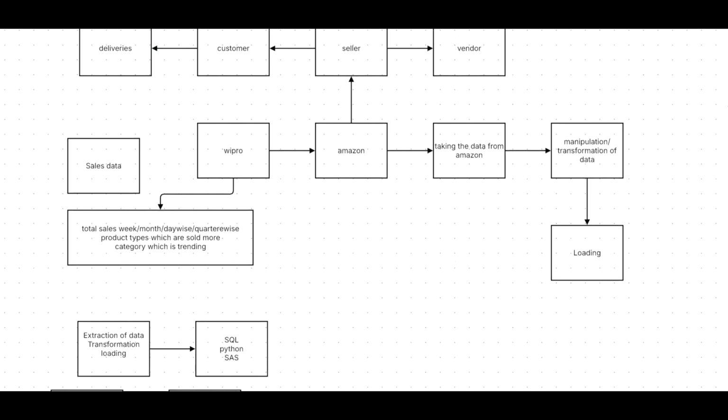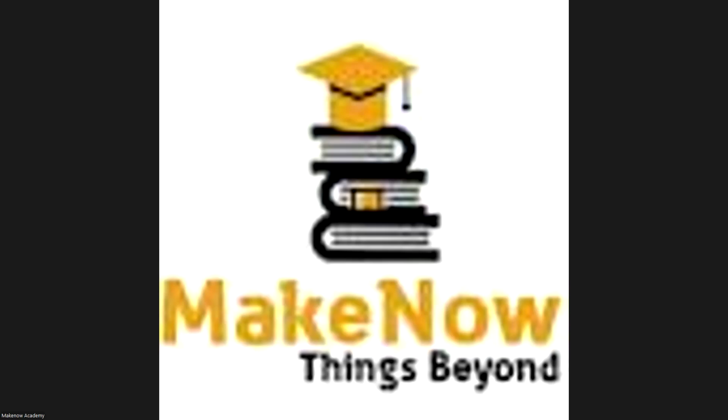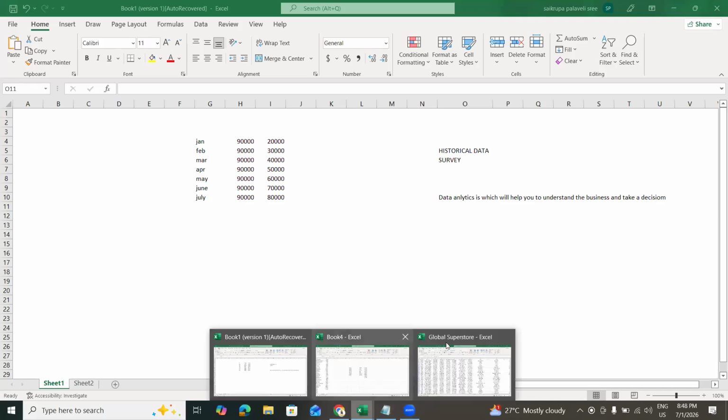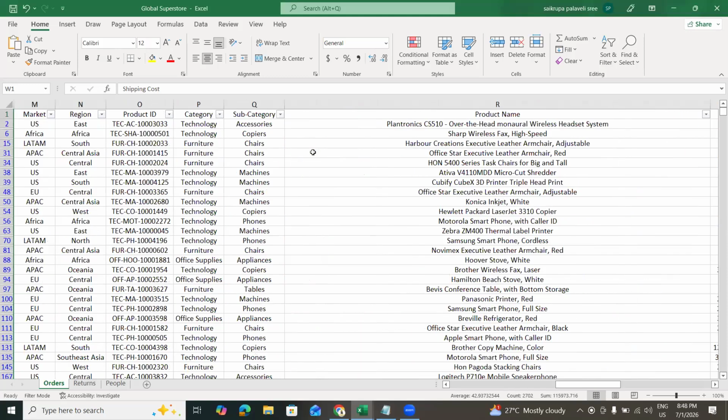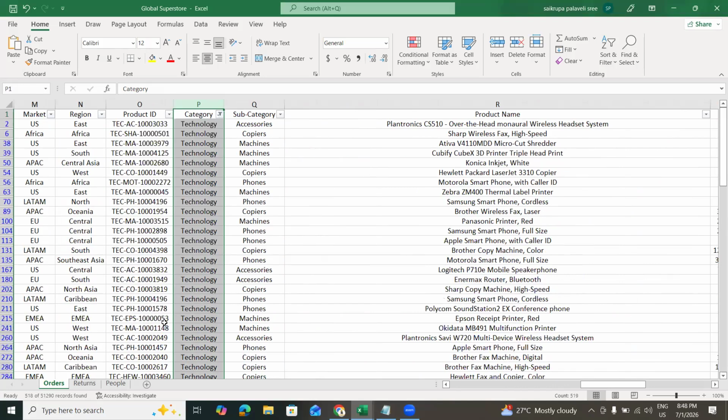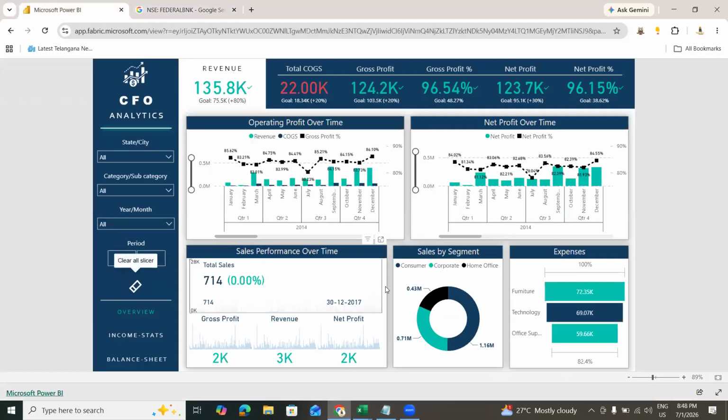Now, what we have learned, let me show you one thing. Let's say I go back to the original one. I have showed you data. So this is the total sales. What is that technology? If I want to understand about technology, I'll go and click on technology and get to know the data related to it. Instead of doing this, I go to this Microsoft dashboard which is prepared. I click on technology and I'm getting the information about technology here. See the wonder. 69K, it's the technology total sales.